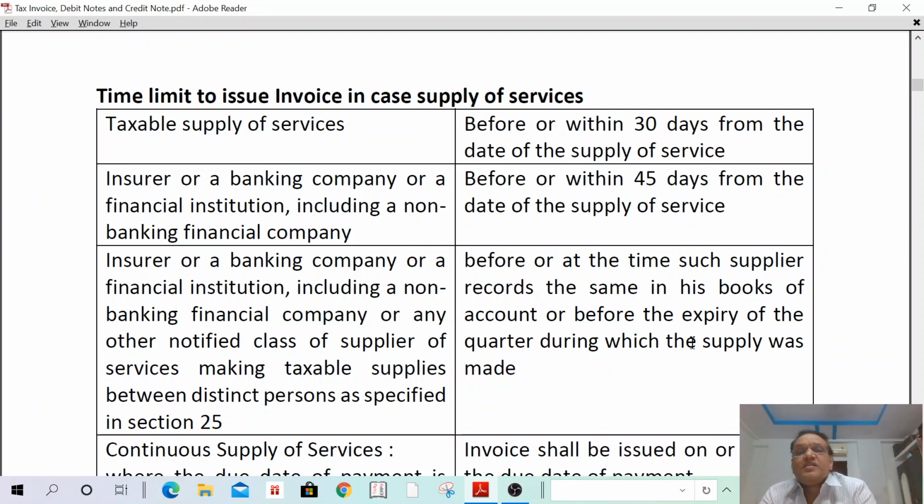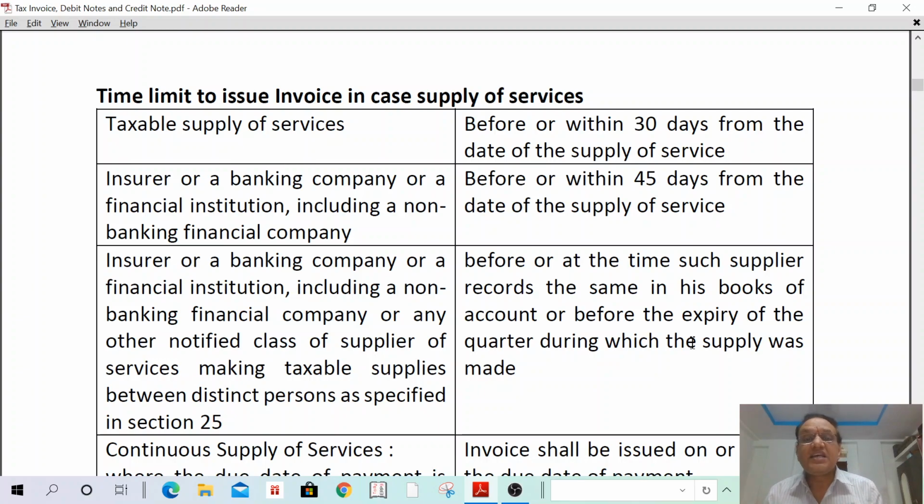That means distinct person means State Bank. State Bank of India having a branch in Hyderabad, having one more branch in Mumbai. This Hyderabad State Bank branch is providing services to the Mumbai branch. That is a distinct person. Any supplies made between these two distinct persons. One branch of SBI is providing services to another branch of SBI.